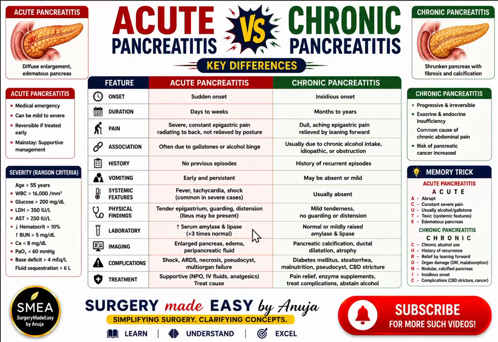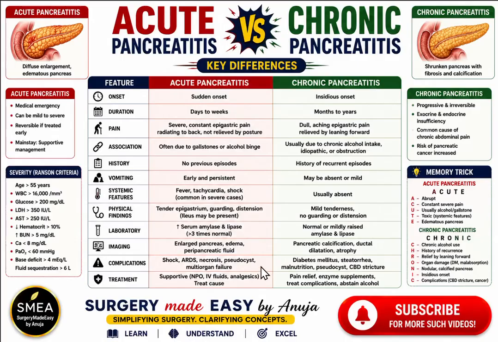Lab findings: there is increased serum amylase and lipase, about 3 times more than the normal limits, in an acute case, whereas it may be normal or mildly raised amylase and lipase in a chronic patient. On imaging, the pancreas appears edematous, enlarged, and there may be presence of peripancreatic fluid. In a chronic case, the pancreatic tissue is showing calcification. There is ductal dilatation as well as atrophy may be seen.